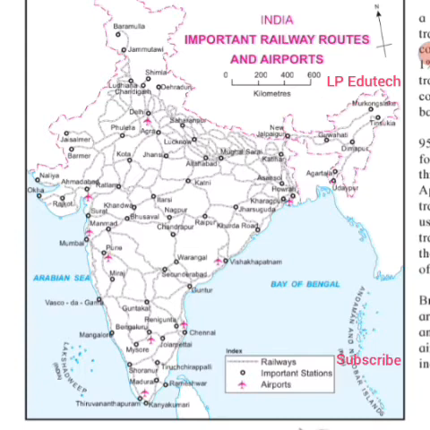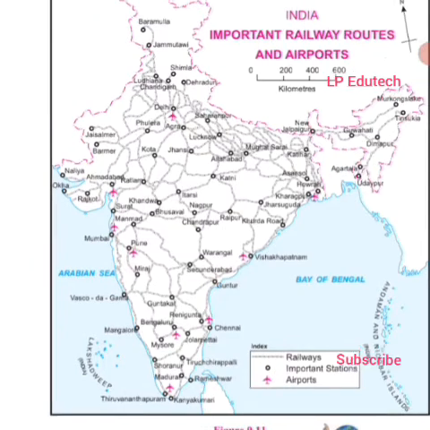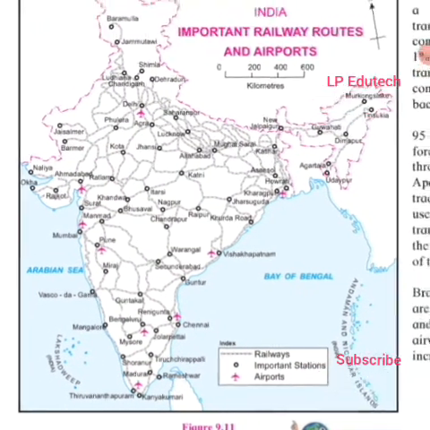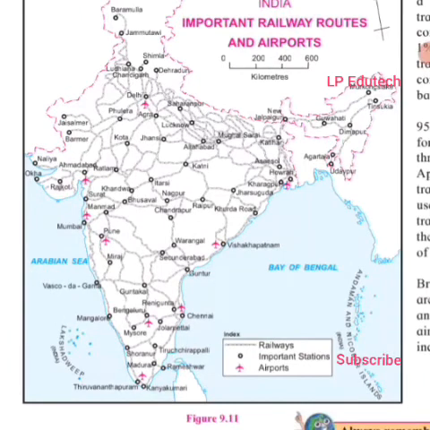Now, as compared to Brazil, India has a very dense network of transport. That is quite obvious from this map. About 85% of the passenger and 70% of the freight traffic are carried by roads every year. These are really important details, and we need to underline this one. 85% of the passenger and 70% of the freight traffic are carried by the roads.